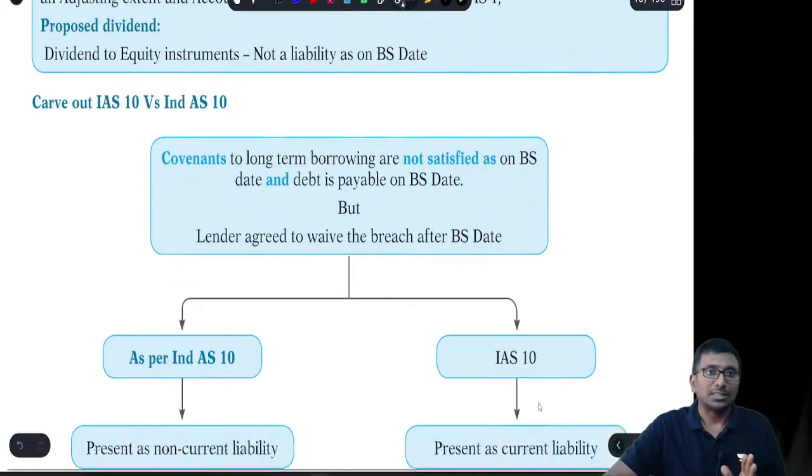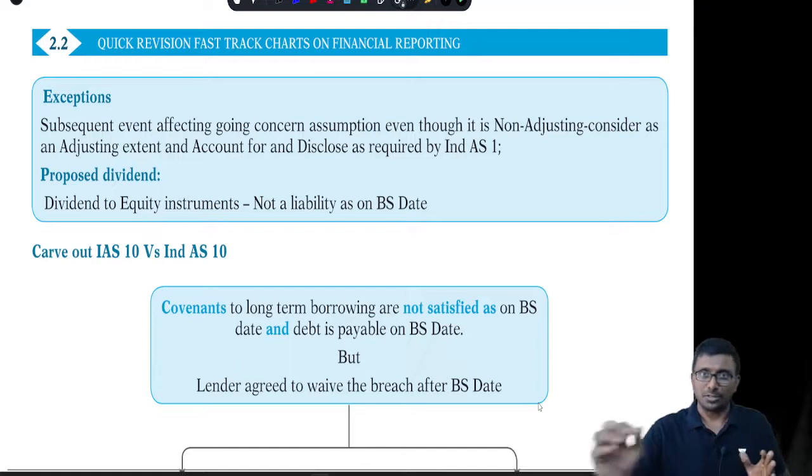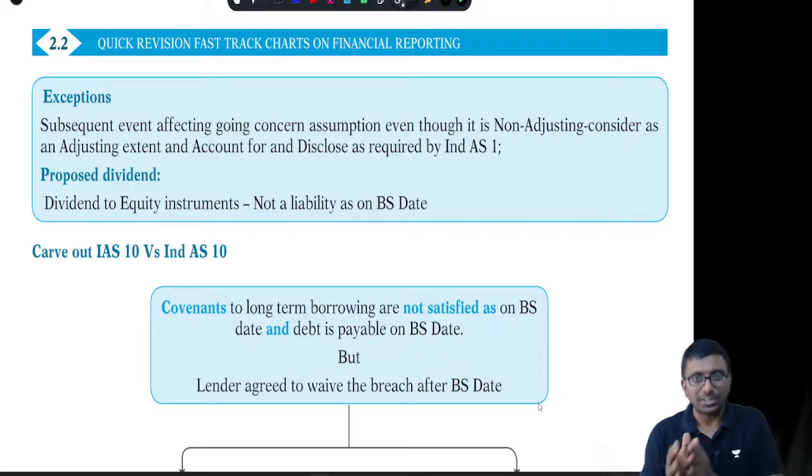Got it? And there are a few exceptions. What are the few exceptions? Exception means exception to the above accounting. Suppose there is an event which is purely non-adjusting.